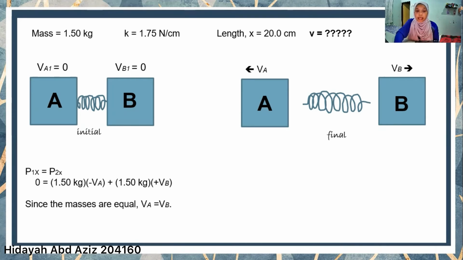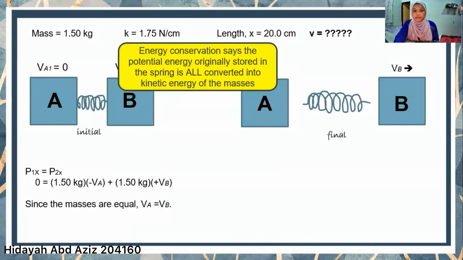And if you notice the negative and positive signs for VA and VB, it is because we assume that if the mass goes to the right, we put a positive sign, and if the mass goes to the left side, we put a negative sign. And since the masses are equal, we can conclude that VA also equals VB. And energy conservation says that the potential energy originally stored in the spring is all converted into kinetic energy of the masses.